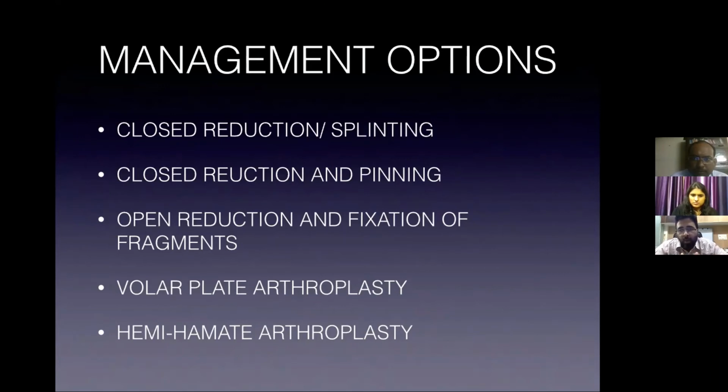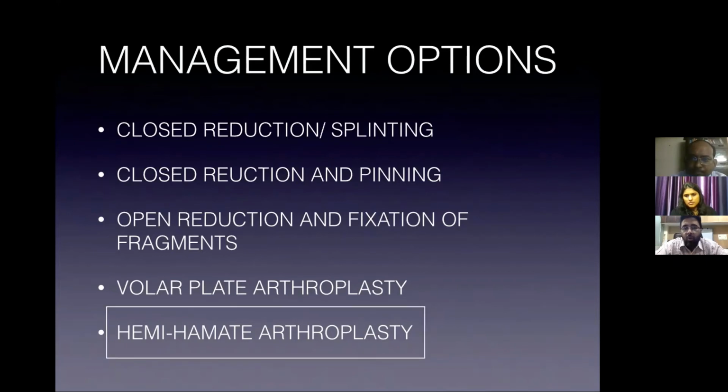Had it been a pure dislocation without a volar lip injury to the middle phalanx, we would have preferred a volar plate arthroplasty, in which we advance the volar plate onto the phalanx after reducing it. But here we had no option but to go for hemihamate arthroplasty, which was very nicely explained by Dr. Vikas Gupta. May we move to the next case now?